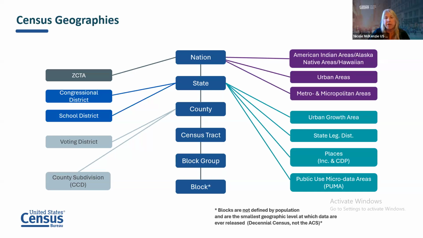You cannot get American Community Survey data at this level because of the sampling. The sample size is too small. We don't release data at the block level for the American Community Survey, but you can get decennial census information at the block level. So you remember from the table, it would be those 10 questions. You can actually get down to the block level.